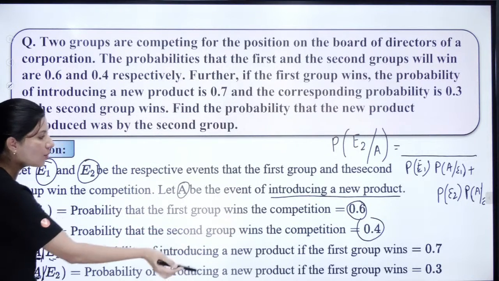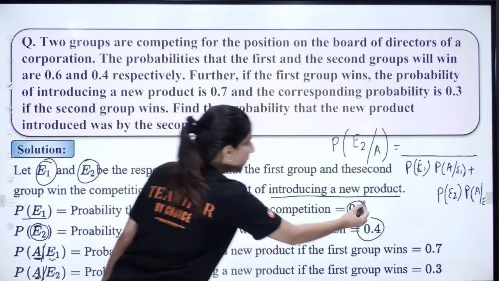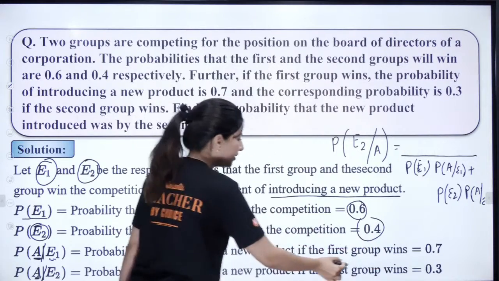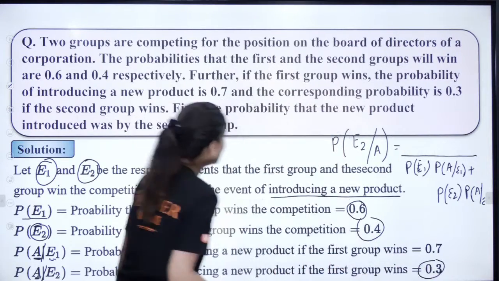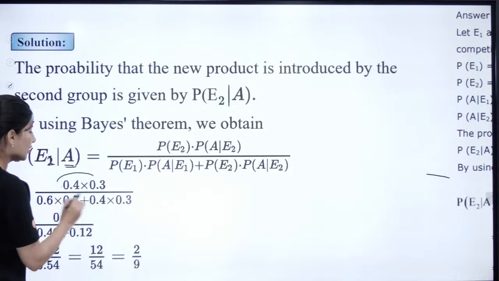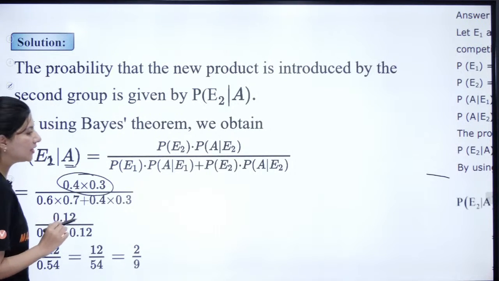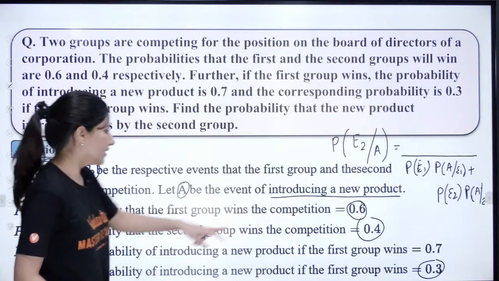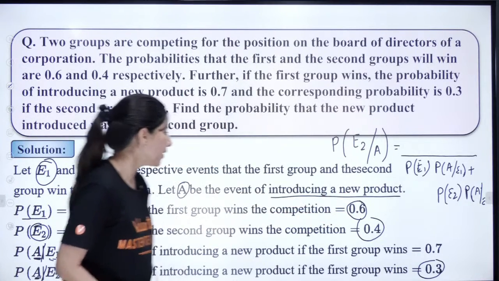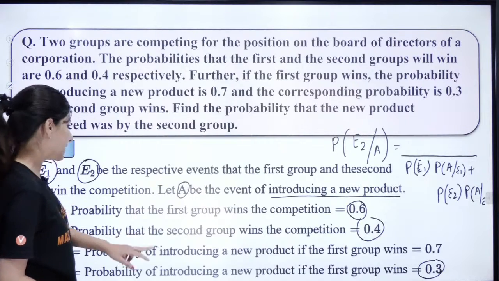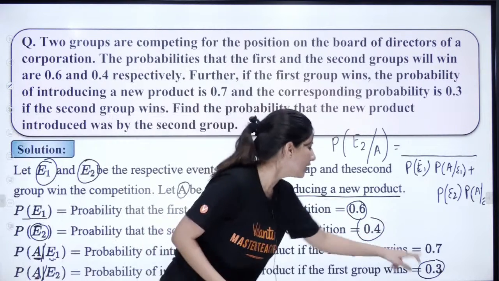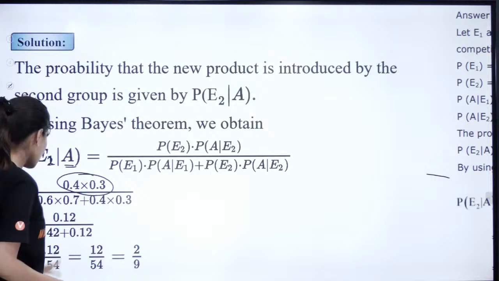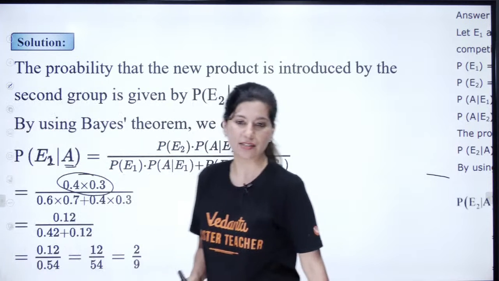That means the second group won the competition and they have introduced it with probability 0.3. So 0.4 into 0.3. Can you see 0.4 into 0.3? And in the denominator, what will happen? The whole probability. That means 0.6 into 0.7 and 0.4 into 0.3. Can you see? So now if you put the values, 2/9 is the answer.